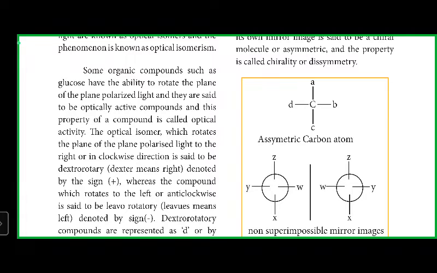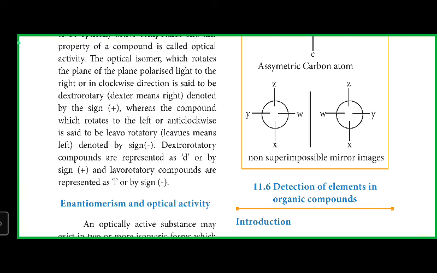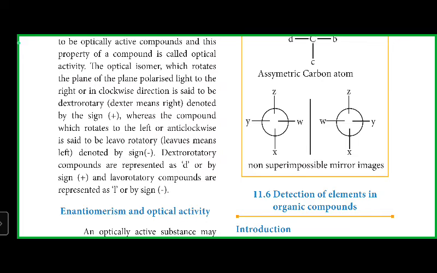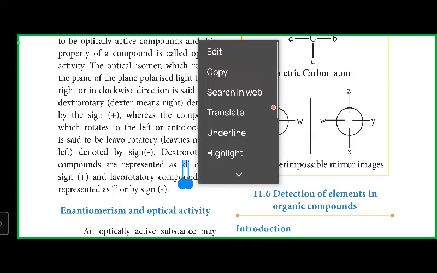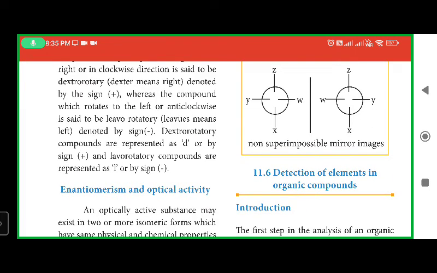If it rotates clockwise, it is said to be dextro-rotatory, denoted by the sign plus. Anti-clockwise, that is left, is called levorotatory, denoted by the sign minus. Dextro-rotatory is represented as D and levorotatory is represented as L.